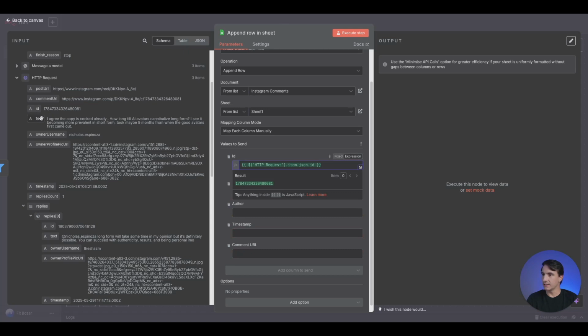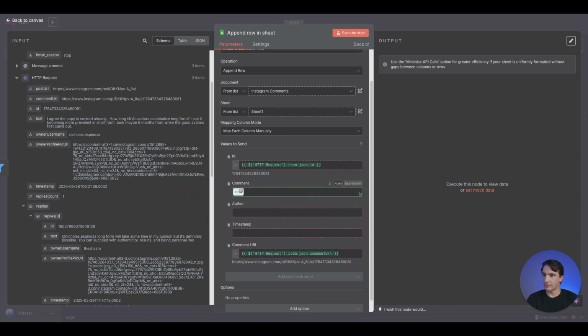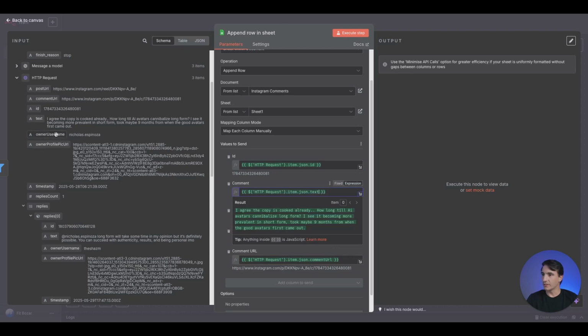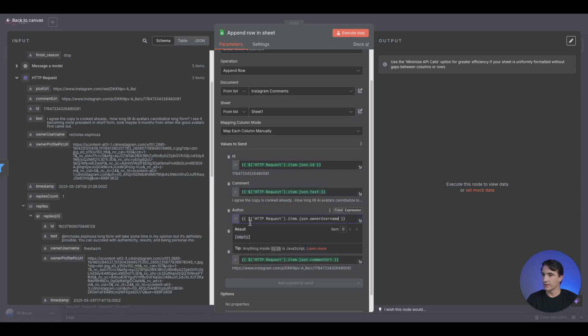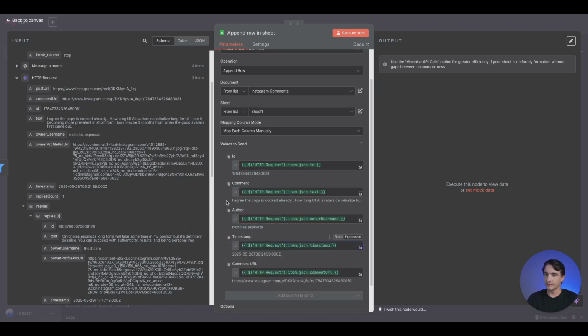So ID, we'll drag over the comment URL. So we have comment, we want to drag over the text. The author is the user, and the timestamp right here. All right.